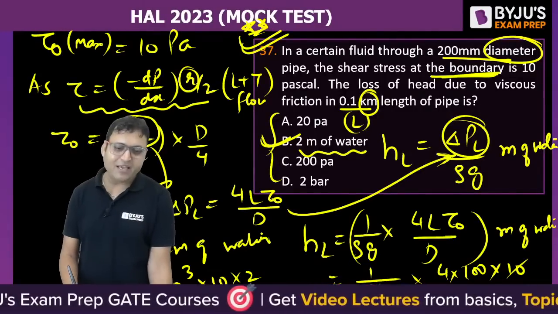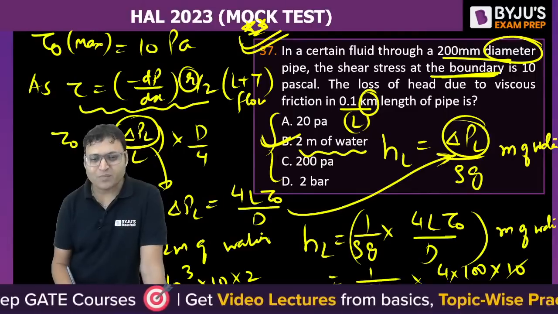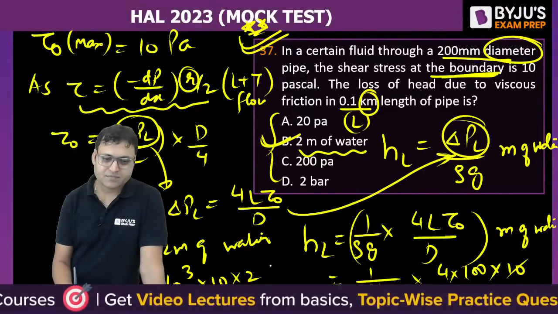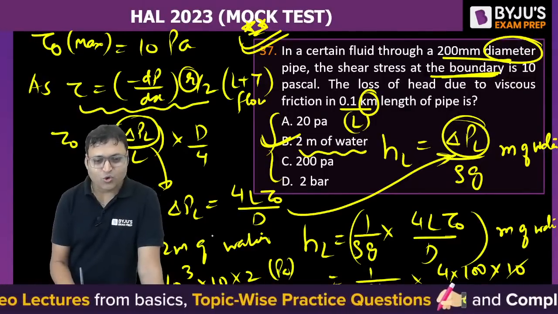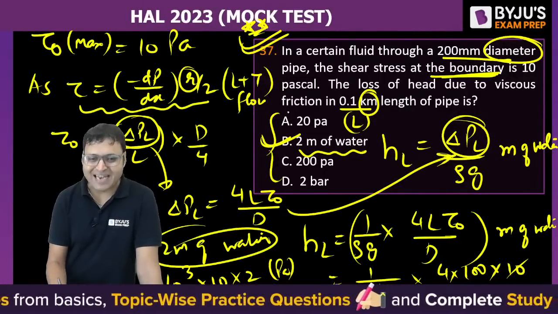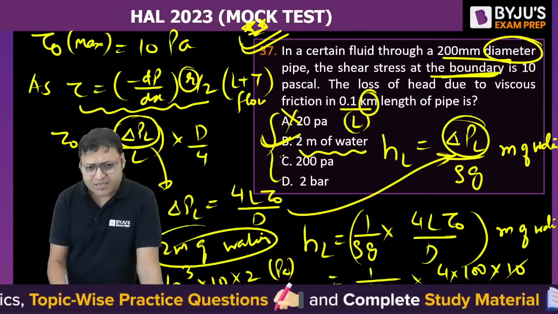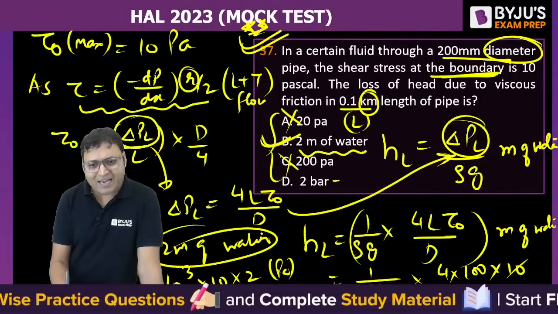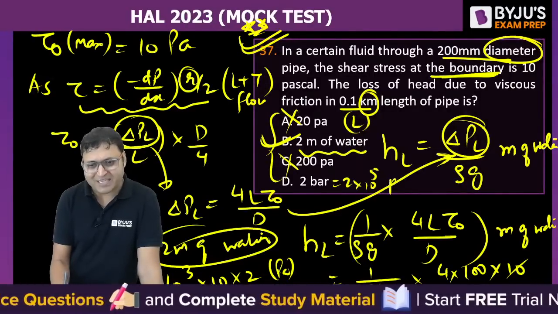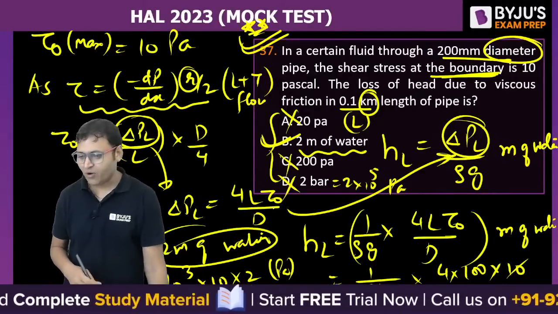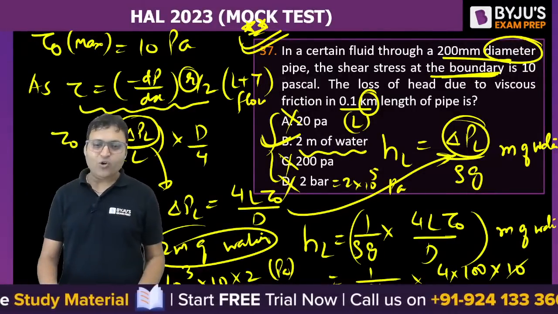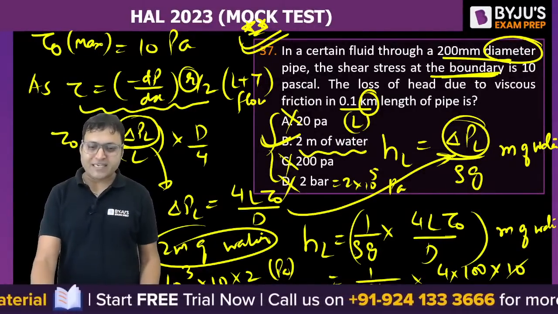So it will be 2 into 10 to the power 4 Pascal, or we can say 20 kilopascal. 2 meter of water is 20 kilopascal. So neither A is correct nor C is correct. 2 bar is equal to 2 into 10 to the power 5 Pascal. So it is neither A, B, nor D. Alright, it is neither A nor B, nor C nor D.